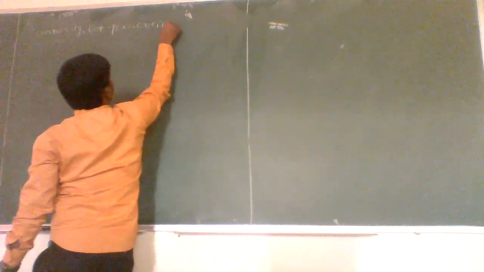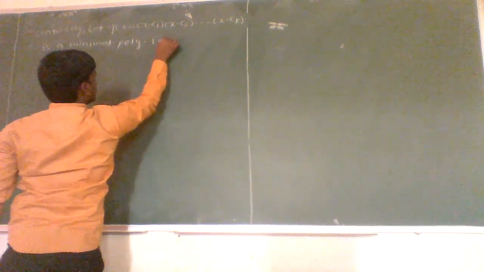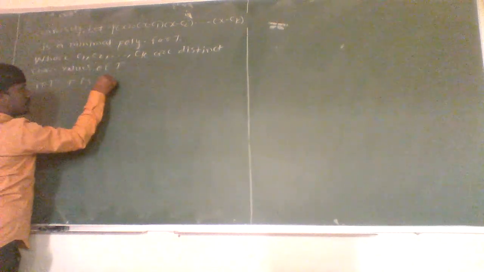Conversely, let P of x equal to (x minus c1) into (x minus c2) and so on up to (x minus ck) be a minimal polynomial for linear operator T, where c1, c2, up to ck are distinct characteristic values of linear operator T. Now we have to prove that T is diagonalizable.